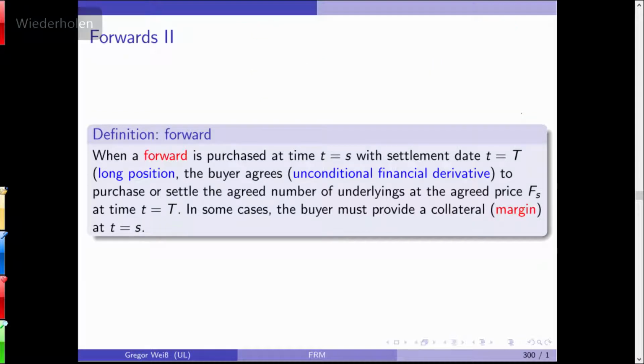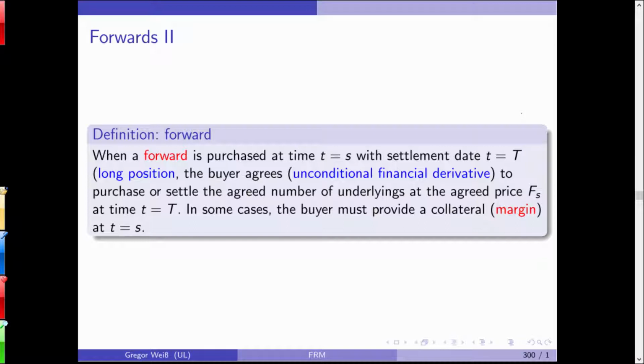Now, what is a forward? A forward is when you purchase it at time s with settlement date capital T, you agree to settle the agreed number of underlyings at the agreed price FS, and this is an unconditional financial contract or an unconditional financial derivative, meaning that if you are buying or if you are selling a forward contract, you have to fulfill it. You cannot opt out. It's not an option. You cannot just say, oh, the prices have developed adversely to my interest, and I'm no longer interested in this contract. You have a contractual obligation to fulfill this contract.